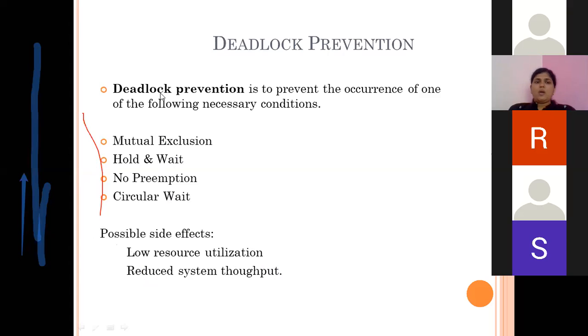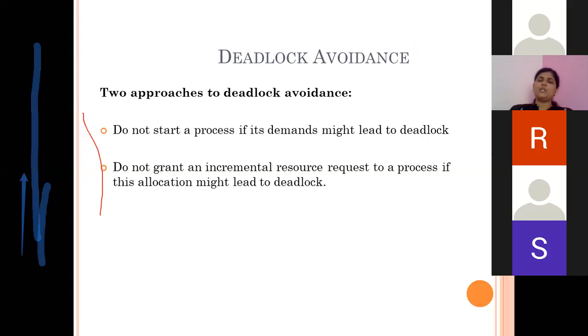So to prevent this big problem of deadlock, we will be suffering with some smaller problems like low resource utilization and low system throughput. So we will check whether these smaller problems are affordable, or we will look for the next strategy for handling the deadlock.